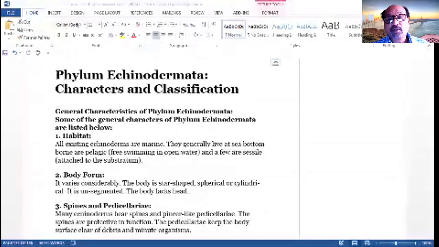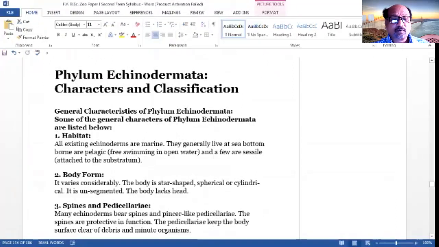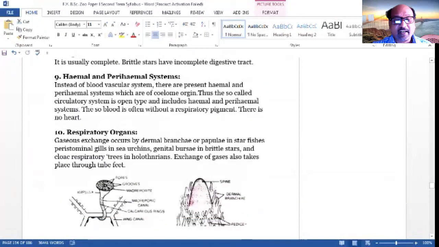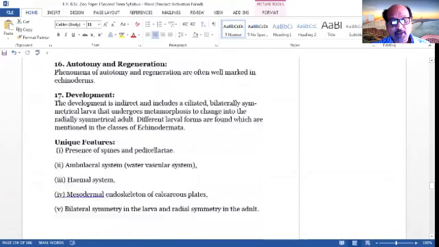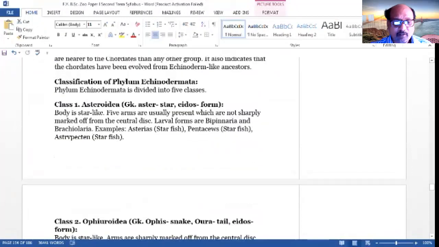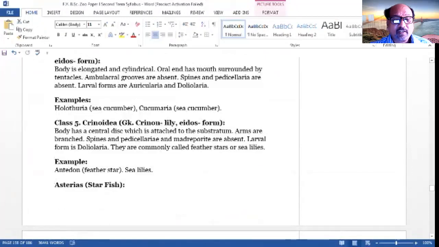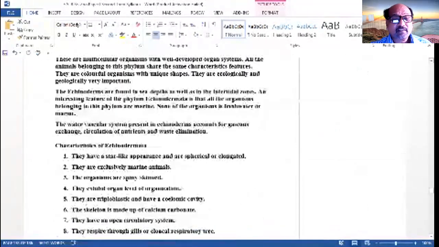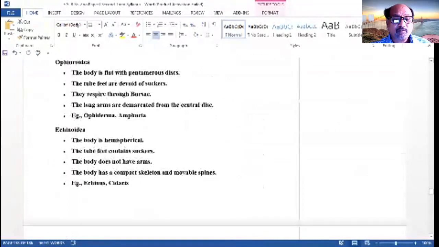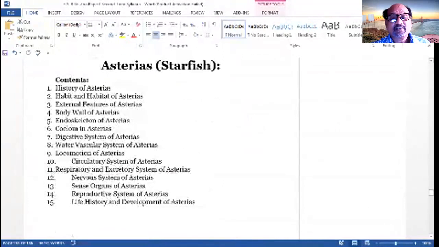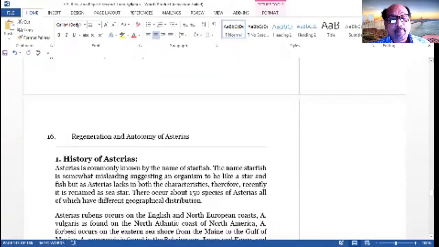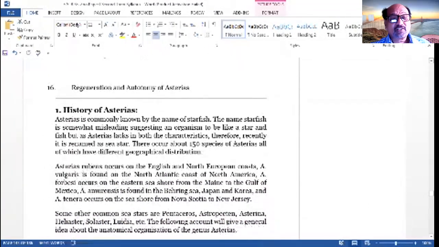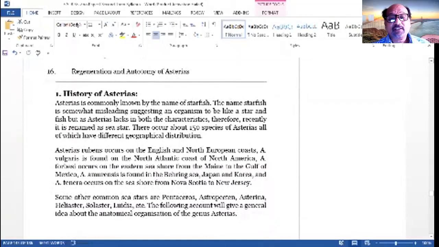Okay, now it is about general characteristics and classification of the echinoderms. Now we are going to the next part, that is the animal type study, the starfish. We are going to study in detail the starfish, the history of the Asterias. Asterias is commonly known by the name of starfish.